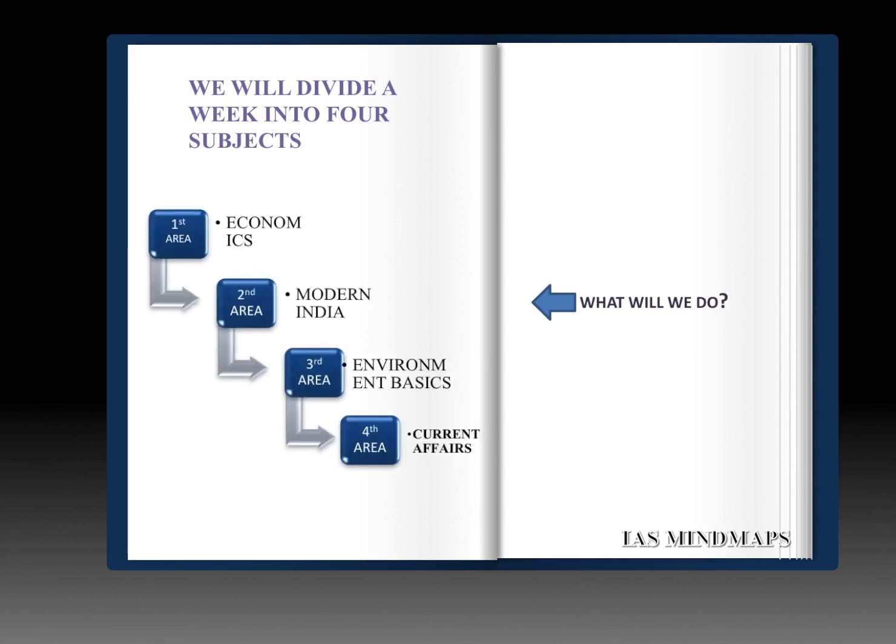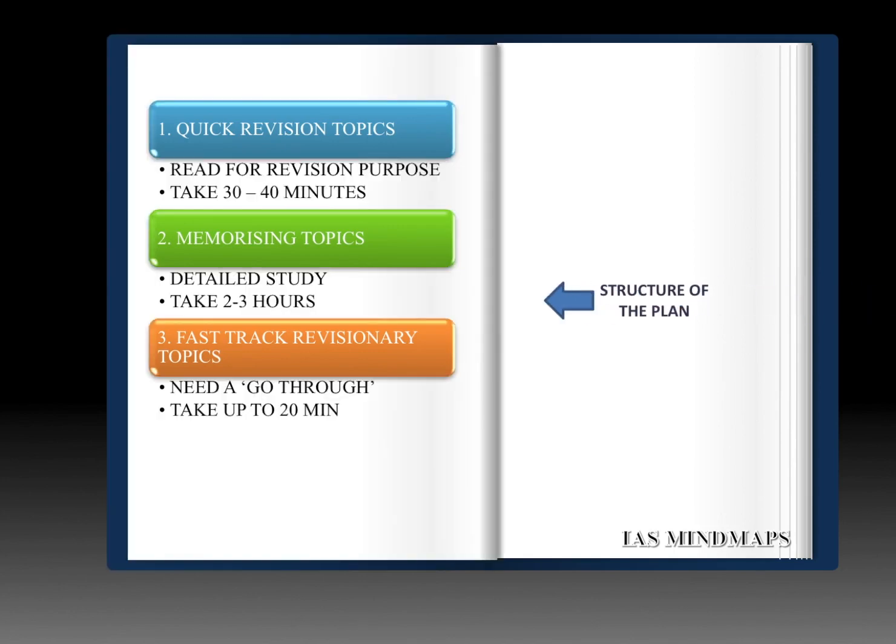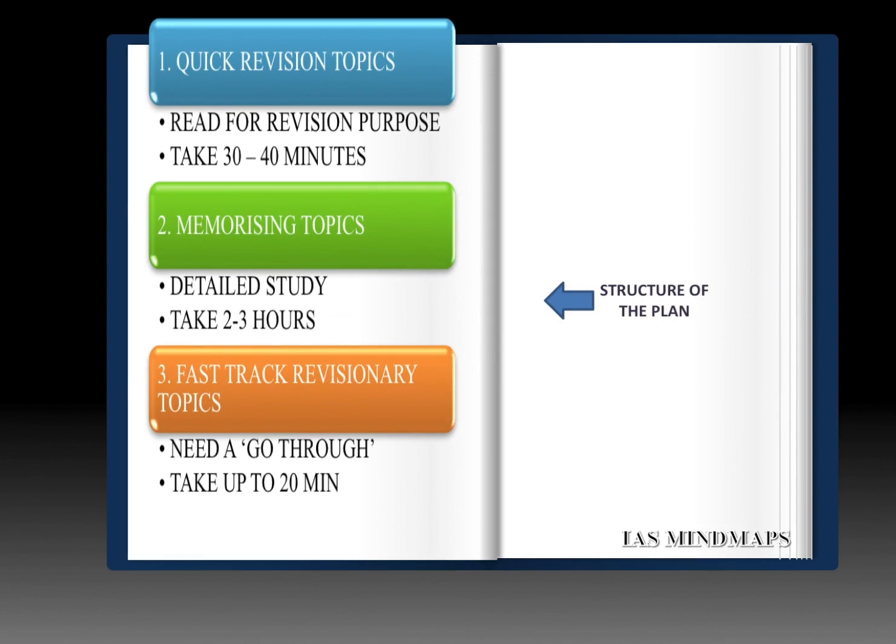Now let us see in how many areas the topics have been divided. You are going to get the weekly targets divided into 3 topics. First is quick revision topics, second is memorizing topics, and the third is fast track revision topics. The memorizing topics are detailed topics which have to be read both for prelims and mains. Secondly, the quick revision topics are basically for the prelims orientation, and they should be revised from a factual point